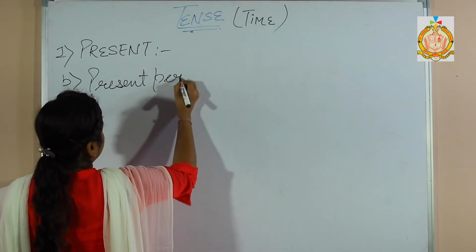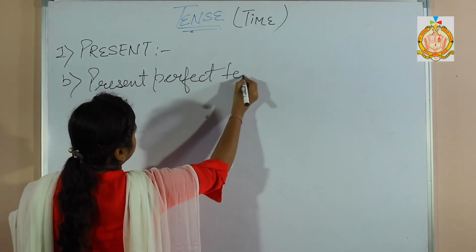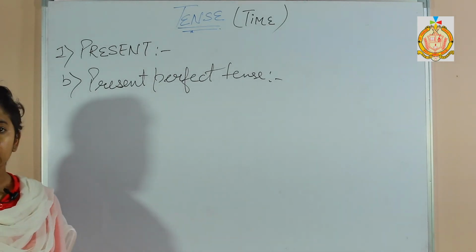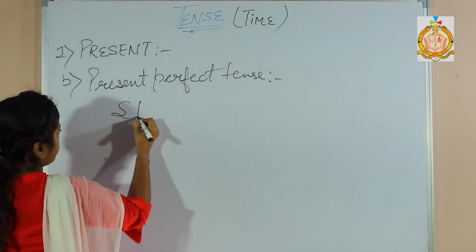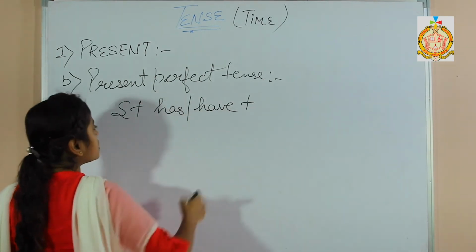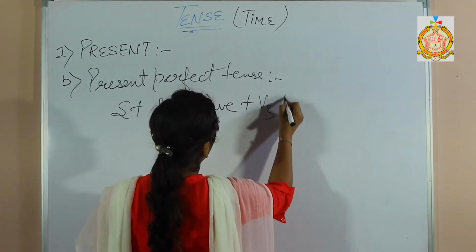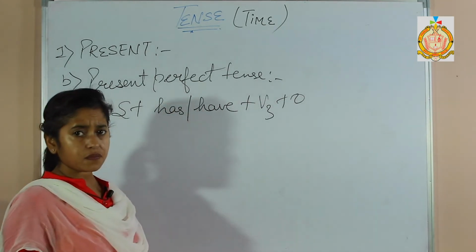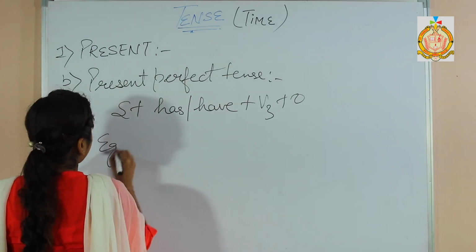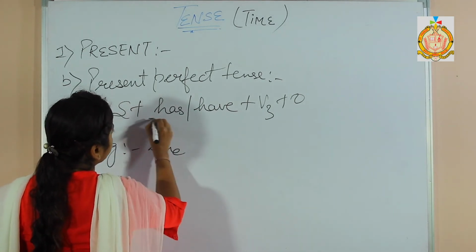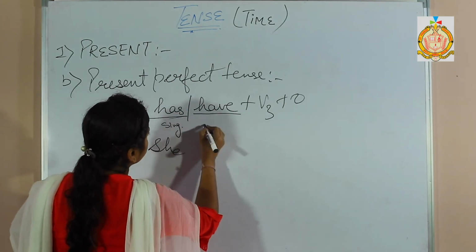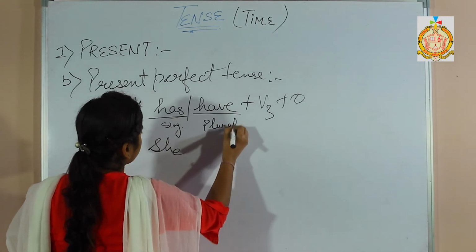Next comes the present perfect tense. What's the formation of present perfect tense? Subject plus has or have with verb's third form plus object. For example, consider the very same example, it will be clear. She, we will be using has with the singular subject and have with the plural subject.